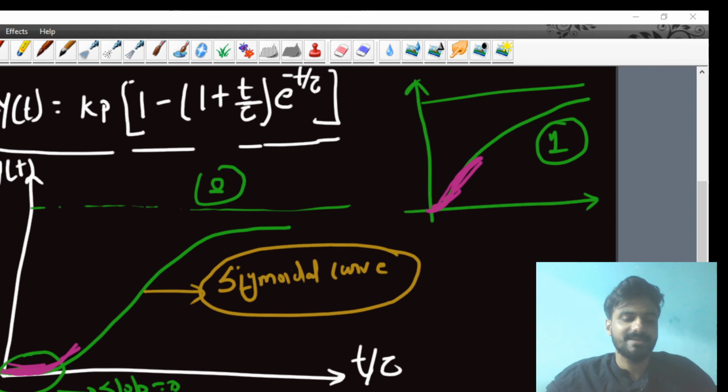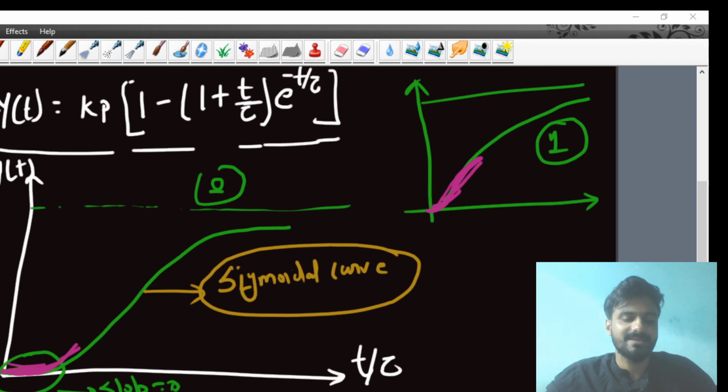Now understand one thing, there is one small thing that has been left here. It's very important. Sometimes in the Ram Prasad book, or some books, you will see that if zeta is equal to 0, then the process is called an undamped process. You only have to understand this name, undamped.